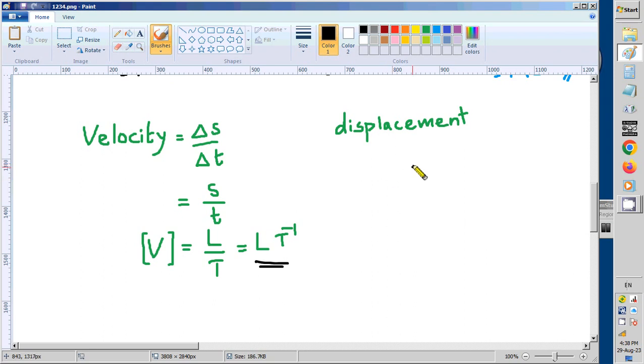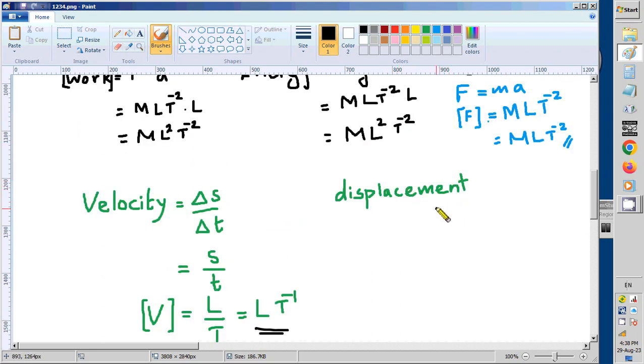So what is displacement? It is the straight distance to a certain point. This is a length. If we write the symbol, it is just s.